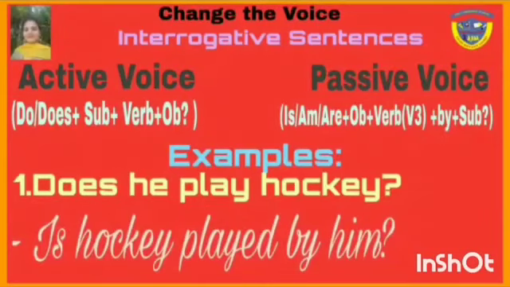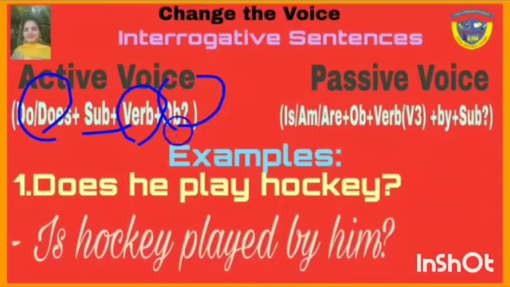Let's see how we will change the voice if the sentences are interrogative. In active voice, the sentence starts from do or does, after that subject plus verb plus object. When we convert active voice into passive voice, we will write is, am or are plus object plus third form of verb plus by and after that subject.